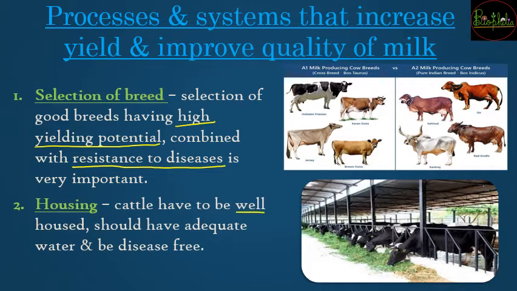The cattle should be kept in well-housed conditions, in nicely covered areas, so that she should not be in direct contact with the sun. She should also have adequate water. Just as you need water at home 24/7, similarly the cattle should have 24/7 water availability and they should be kept disease free. If you think a particular animal is going to suffer from diseases, then disease free conditions should be maintained so that it can be prevented.